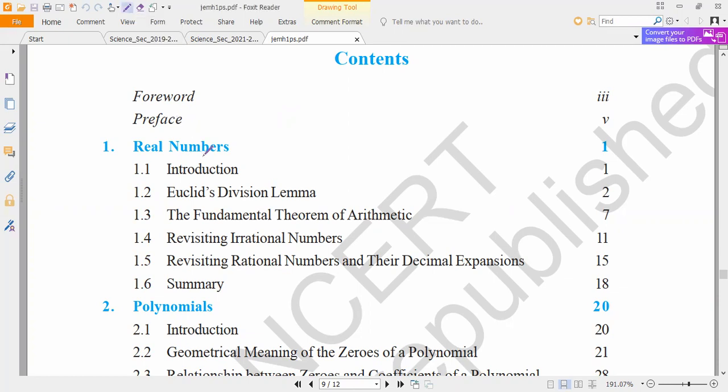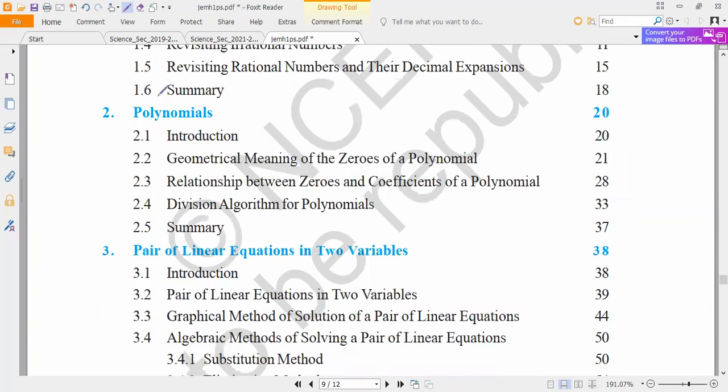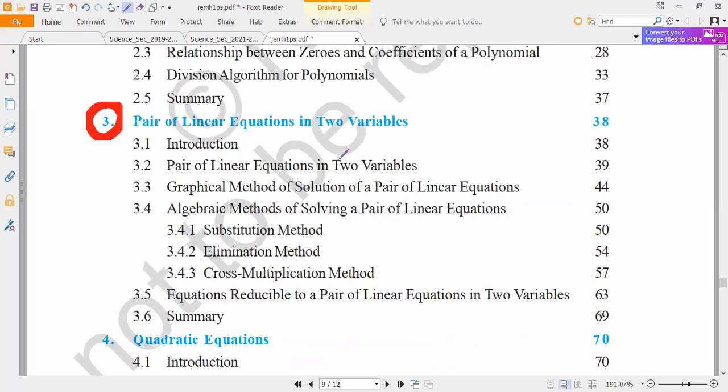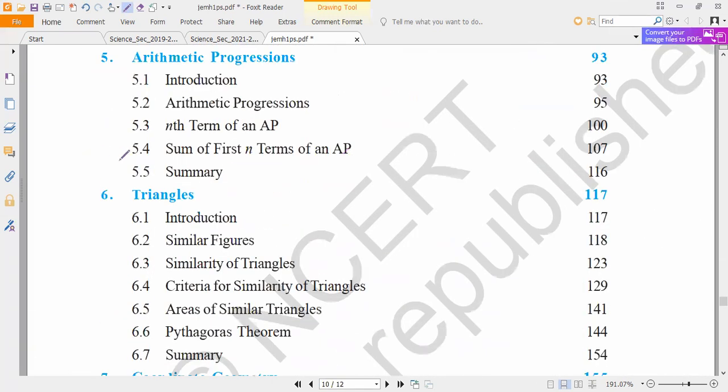Please mark it. If you observe, the first chapter is chapter number 1 for the board exam, term 1. Mark it with a red pen or something. Term 1, chapter number 1. Next chapter number 2. Next chapter number 3. Later I will say the deleted portion. First you mark what chapters are there. Chapter number 3 is there. Next chapter number 6. Chapter number 4 and 5 are not there.